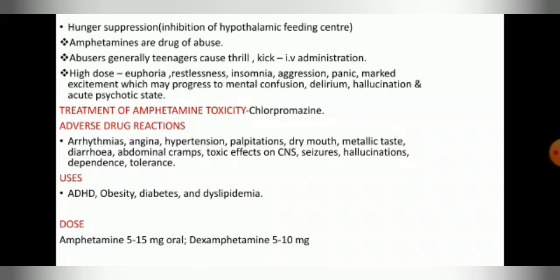Adverse drug reactions: arrhythmia, angina, hypertension, palpitation, dry mouth, metallic taste, diarrhea, abdominal cramp, toxic effect on CNS, seizure, hallucination, dependence, tolerance. Uses: ADHD, obesity, diabetes and dyslipidemia. Doses: amphetamine 5 to 50 mg oral, dexamphetamine 5 to 10 mg.